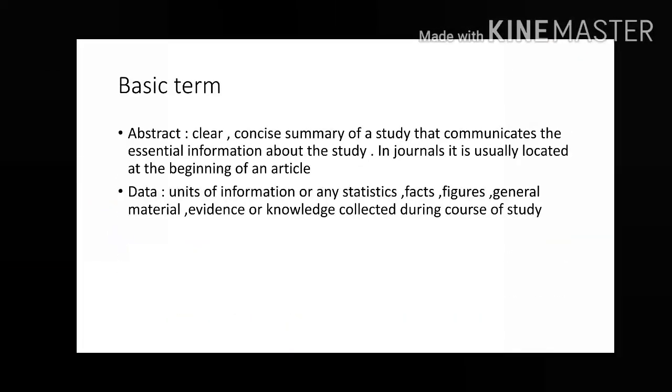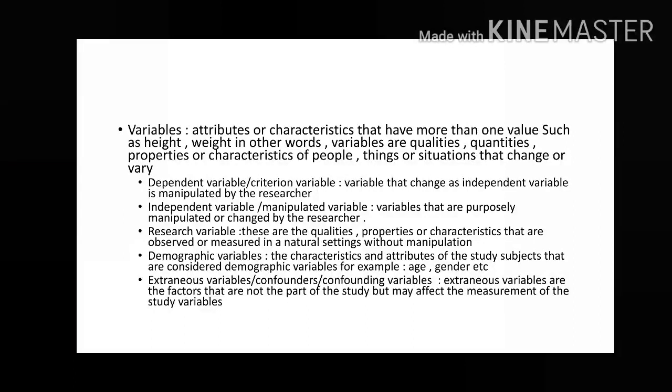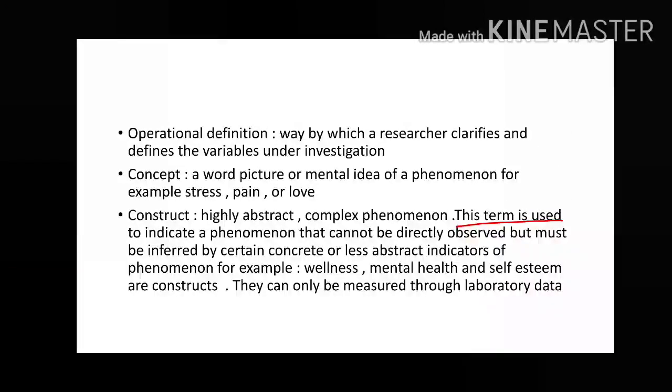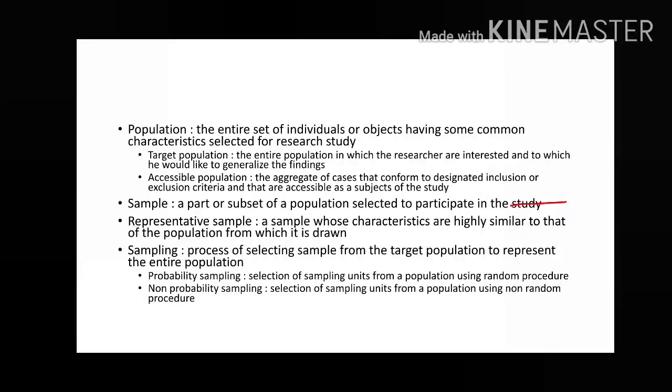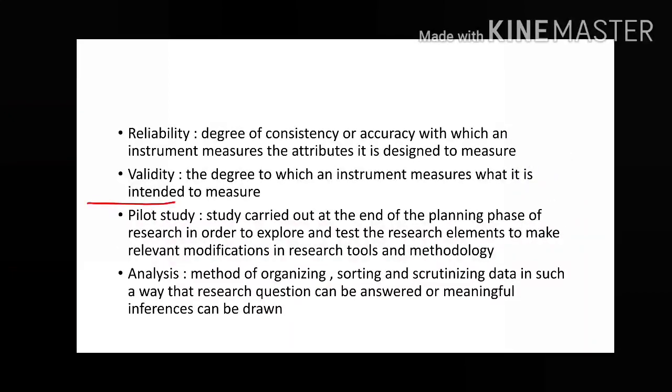So today we have seen the basic terminologies, in which we have covered abstract, data, variables, in which dependent variable, independent variable, research variable, demographic variable, extraneous variable, operational definitions, concept, construct, proposition, conceptual framework, assumptions, hypothesis, literature review, limitations and manipulations, population, sample, representative sample, sampling procedure, reliability, validity, pilot study and analysis.